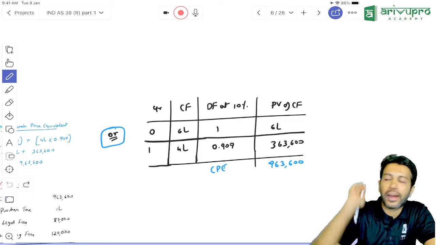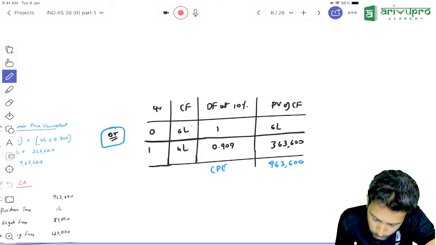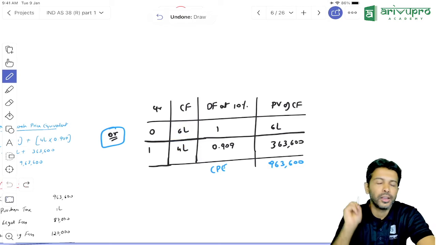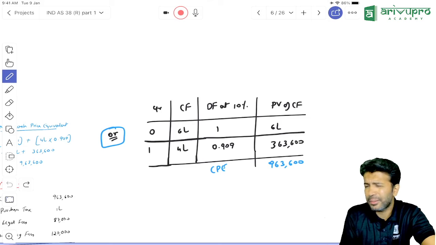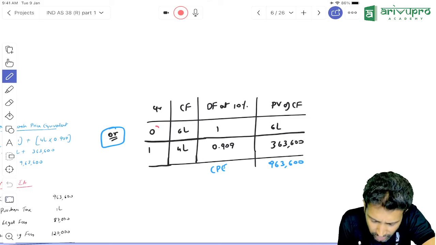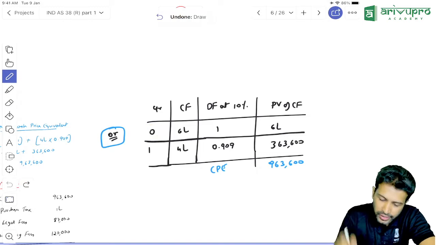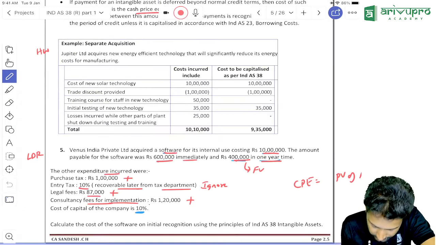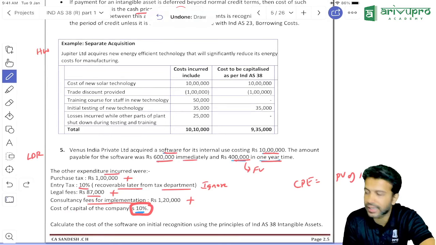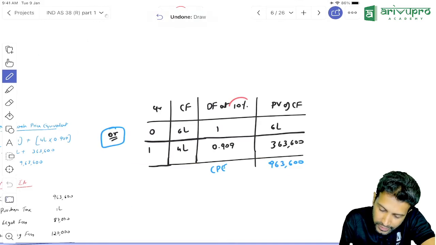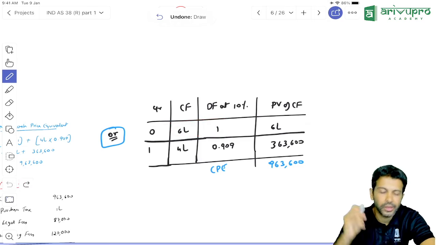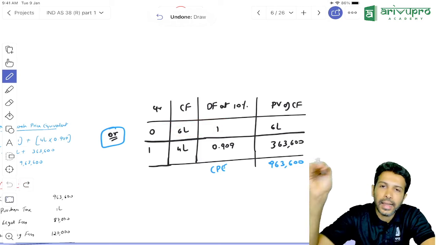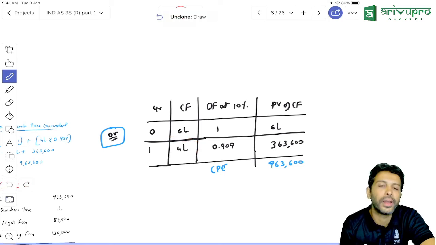Okay, so how do you calculate it? Two payments. What are the 2 payments? 6 lakh and 4 lakh. The 6 lakh payment, when are you making it? Immediately. Immediately means the beginning of year 1, and that beginning of year 1 we call year 0. Then the discount factor. Do you know the discount factor? The discount factor is nothing but the cost of capital, given as 10%. So at 10% for year 0, the discount factor is always 1. So 6 lakh into 1, you'll get the present value to be 6 lakh itself. Then the other payment towards purchase cost, when did you pay it?